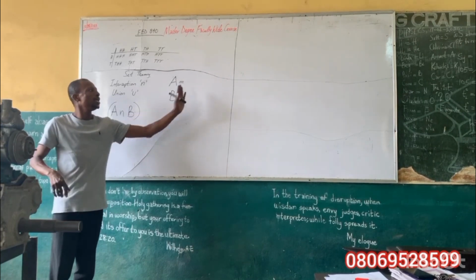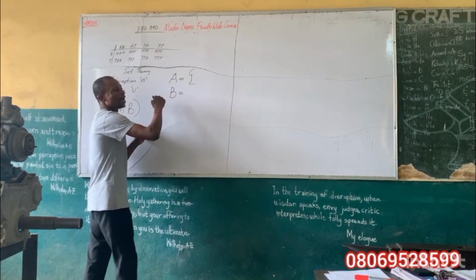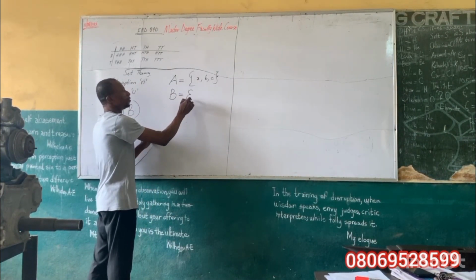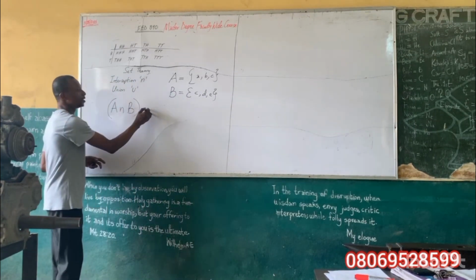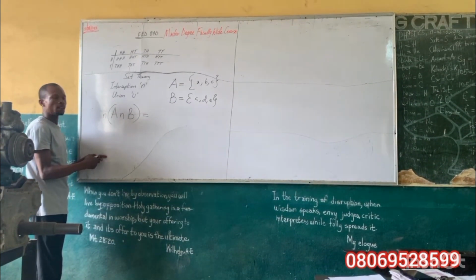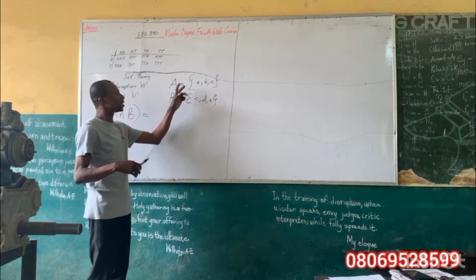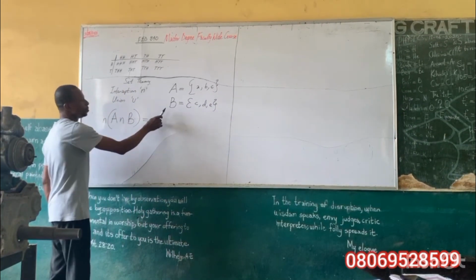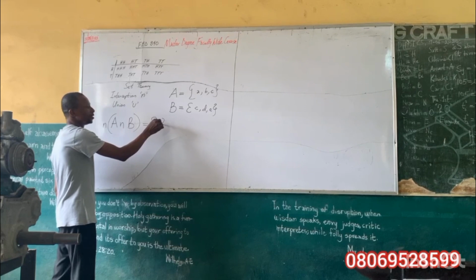I'm going to give elements to A and B for us to understand. For example, on the board, if I have A, B, C as elements of A, and I have C, D, E as elements of B. The cardinality of A intersection B will give me what I can see in A that I can also see in B. If we look at what we have, I have C in A, I have also C in B. That shows that A intersection B, what I can see in A and B, is C. That's the answer.